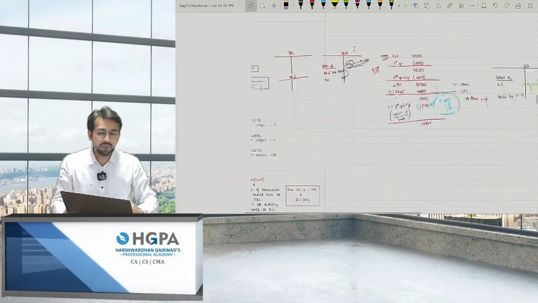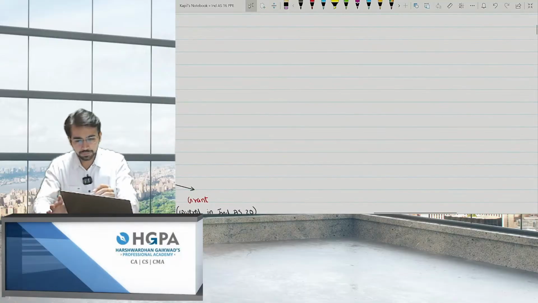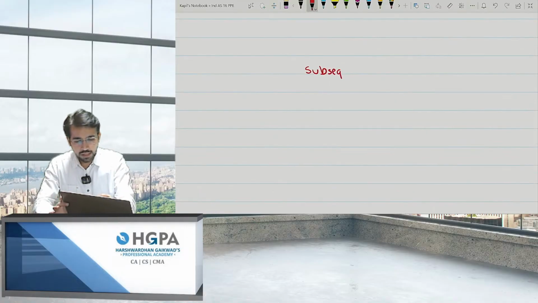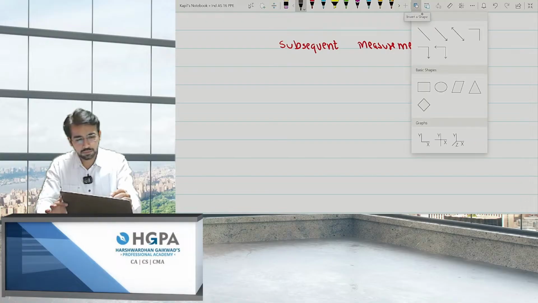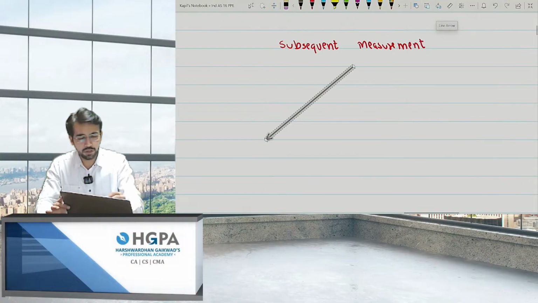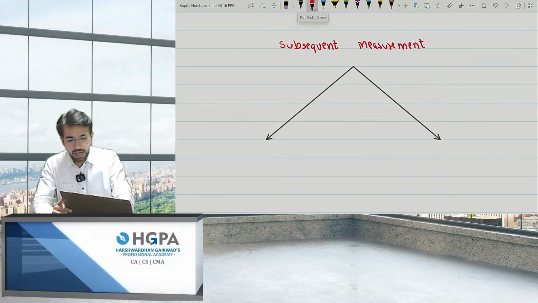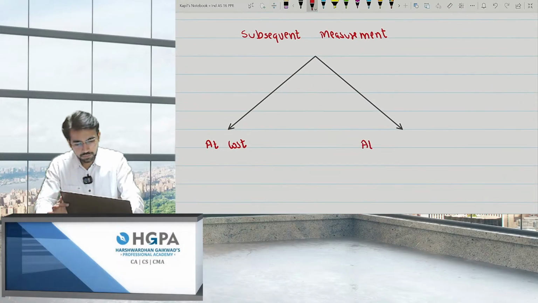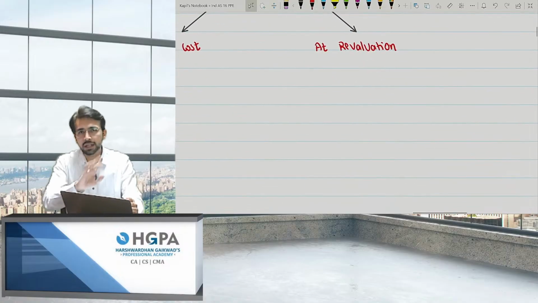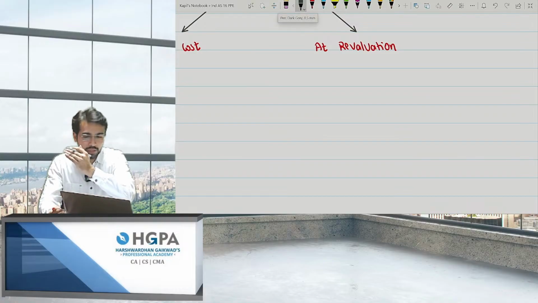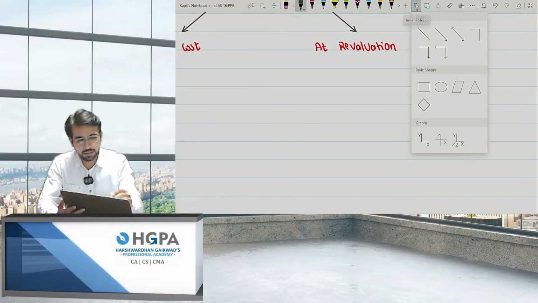Right. So what we have covered till now is measurement, subsequent measurement. The subsequent measurement can be at cost itself, or you can follow the revaluation model, right? At cost, you have to do nothing, or at the revaluation model. If you are following the revaluation model, I'm not extending all the 5 points. Only 3 important points are there.